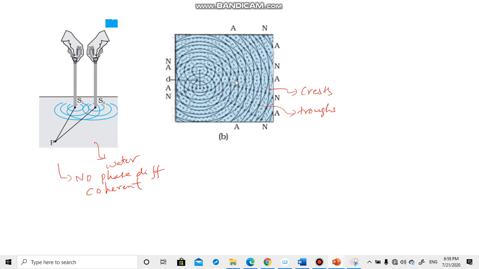For identification, we are saying the continuous lines are crests and the dotted lines are troughs. So how do we add two coherent waves? We will use the principle of superposition, and how we use that, we will see in the next video.